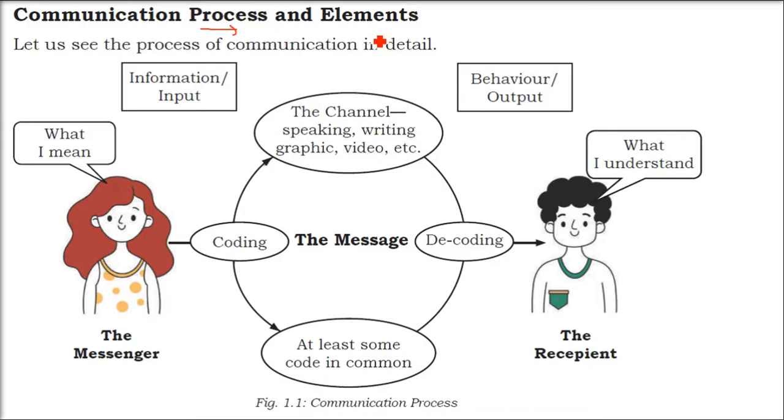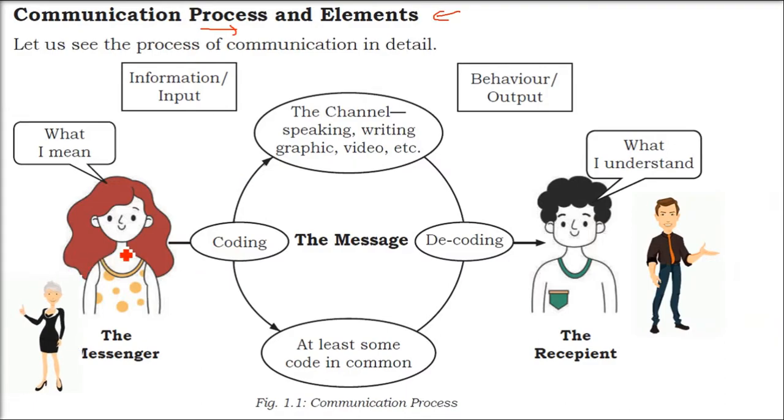So what is the process of communication? What is the process of communication? Okay, so we have two parties here, the messenger and the recipient or the receiver, the sender and the receiver. So sender, in whatever language, in whichever way, she is coding. That is what she meant. So she is passing the message. Now, whenever the message is going, that is the information or the input the sender is providing. Now, the output is the behavior, how the recipient is going to react.